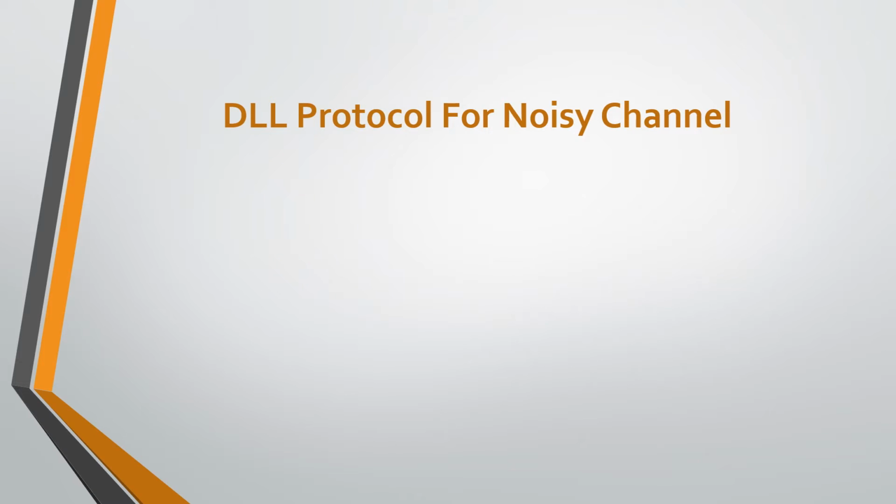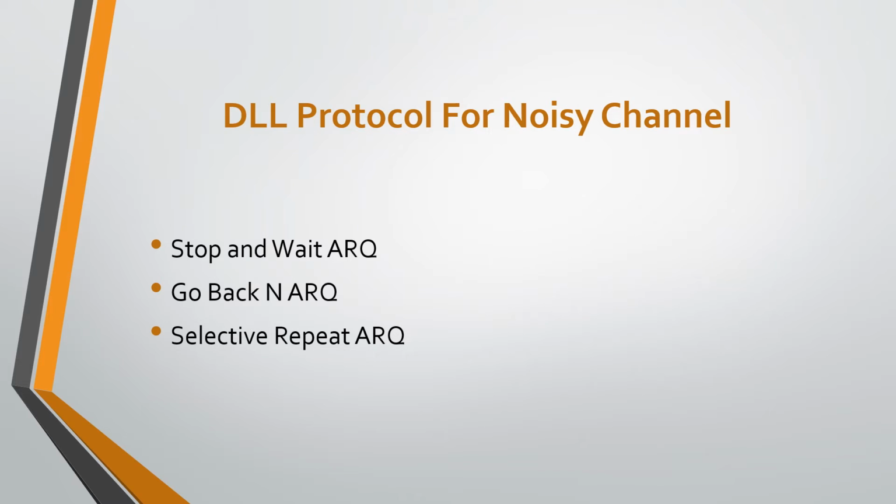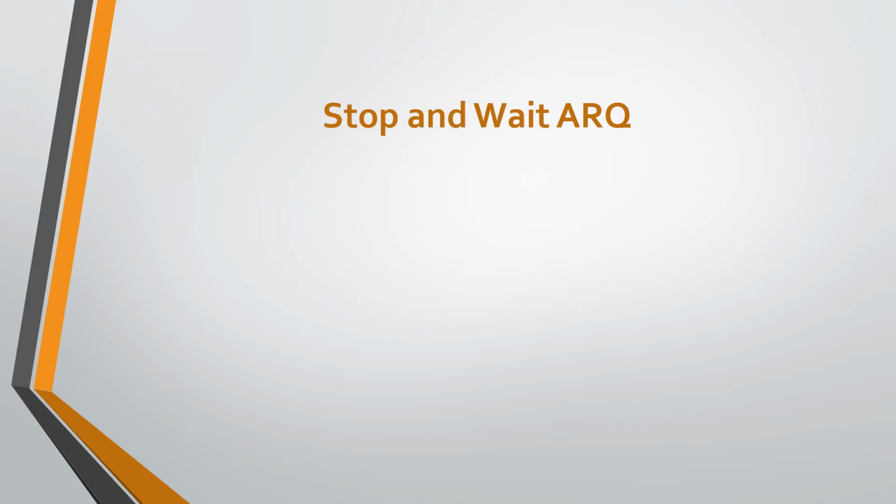Data link layer protocols for noisy channel are stop and wait ARQ, go back N ARQ and selective repeat ARQ. From this lecture, we will discuss all three protocols one after another. So, the first protocol is stop and wait ARQ. Let us consider the normal situation of a communication channel that makes some error. In this case, a frame may be either damaged or lost completely.